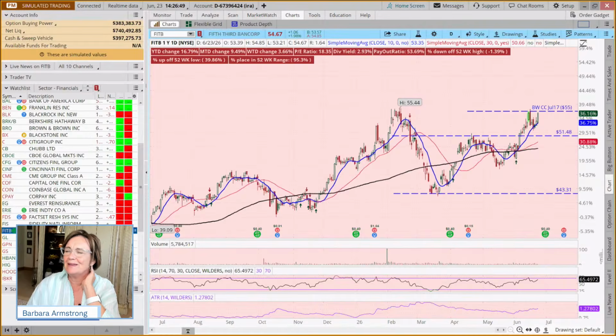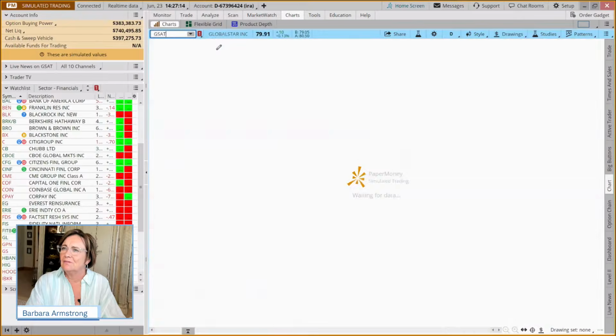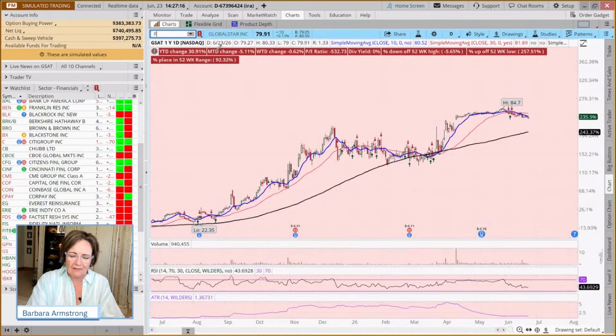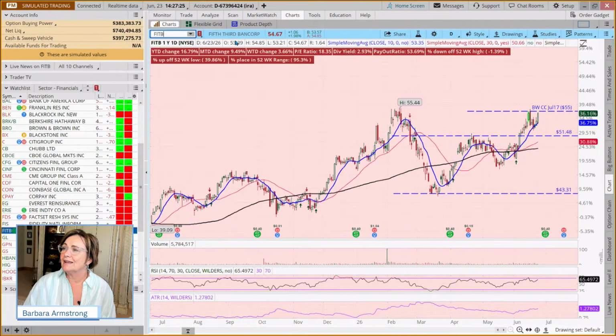I keep thinking of this as Fitbit, but it's Fifth Third Bancorp. And we had a cup and handle and it broke out, came back to retest. And today the market may have been down overall, but Fifth Third Bank was up 2%. And you may say, well, that's a pretty big move. Do I want to look for something that's maybe just starting to bounce? And we could, but we bought this in one of our other classes when it was pretty close to the same price. So it's not like you've totally missed the move here.